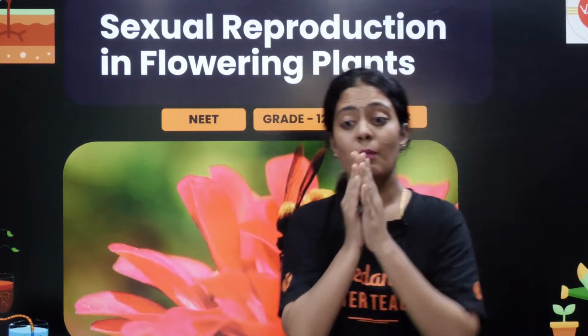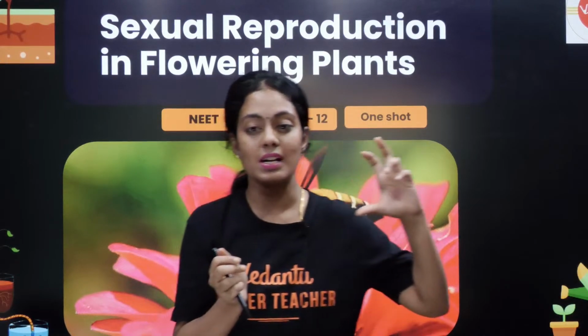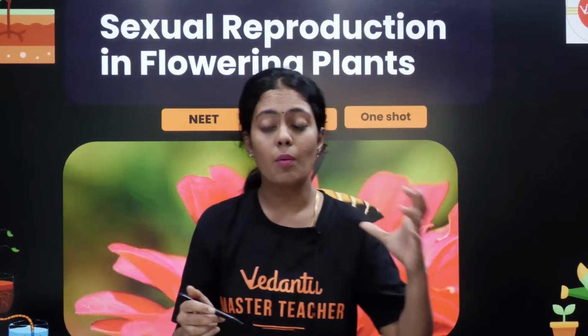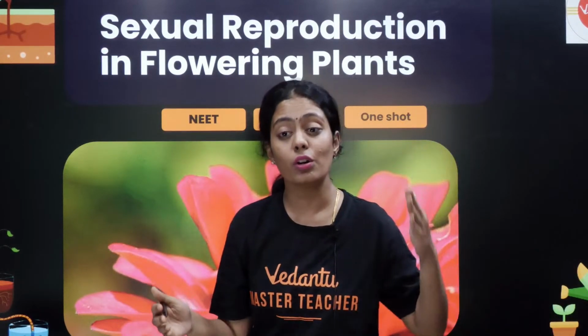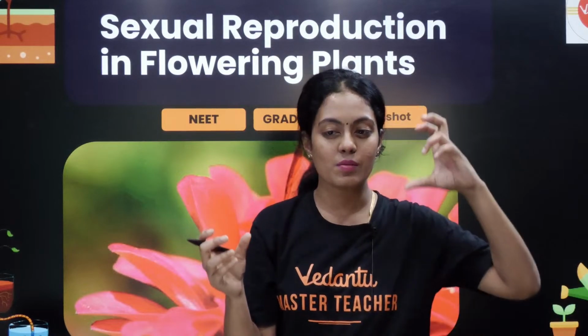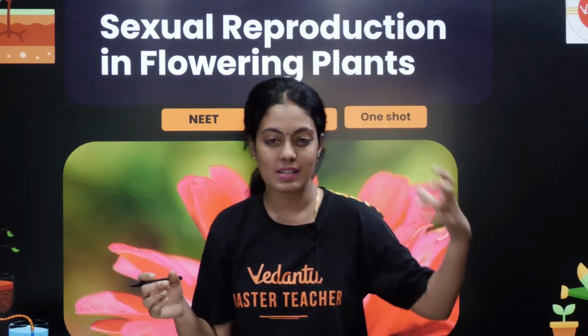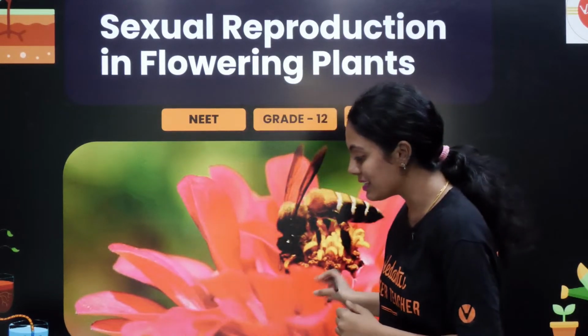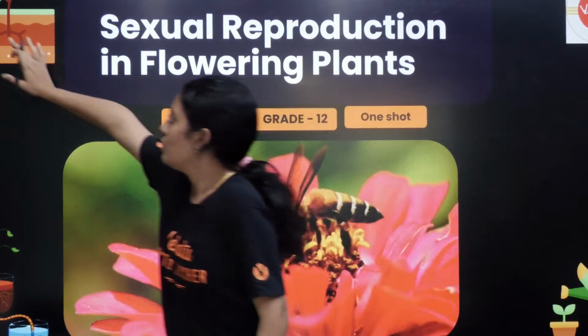So in the chapter, what we are going to see is a continuation of morphology in flowering plants, which you studied in class 11. First we are going to talk about the male and the female reproductive parts of a flower, then pollination, then agents of pollination, next double fertilization, and then we also have some small topics like apomixis. So come on, let's get into the class.